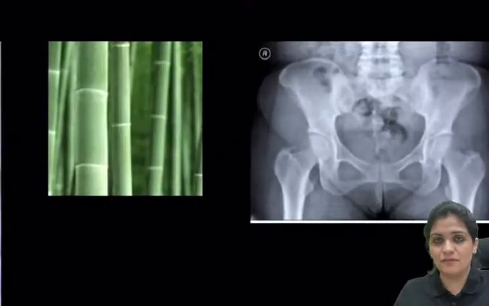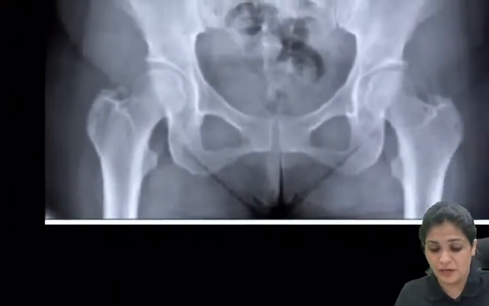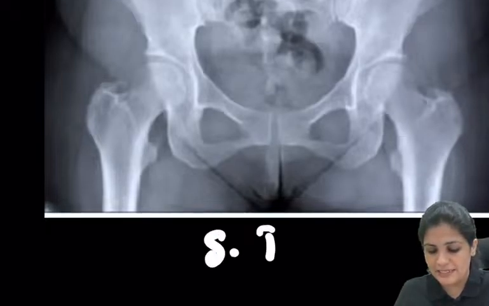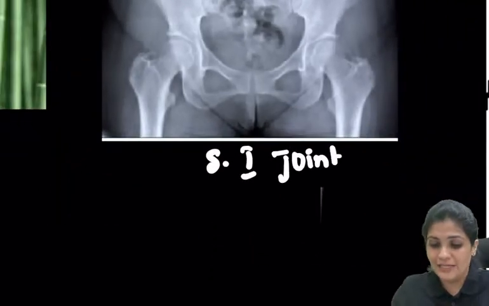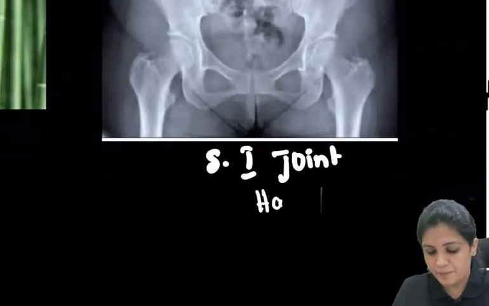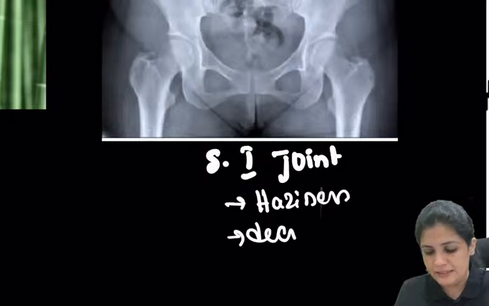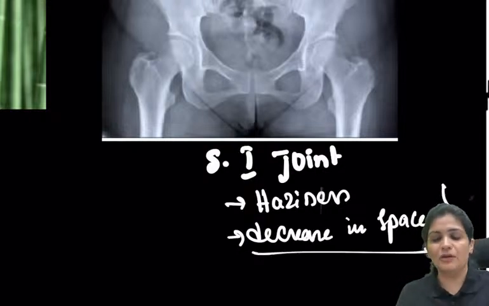And the first X-ray finding you identify in case of ankylosing is the sacroiliac joint, the SI joint. In this SI joint, what you see is haziness. You have to first comment on the SI joint.